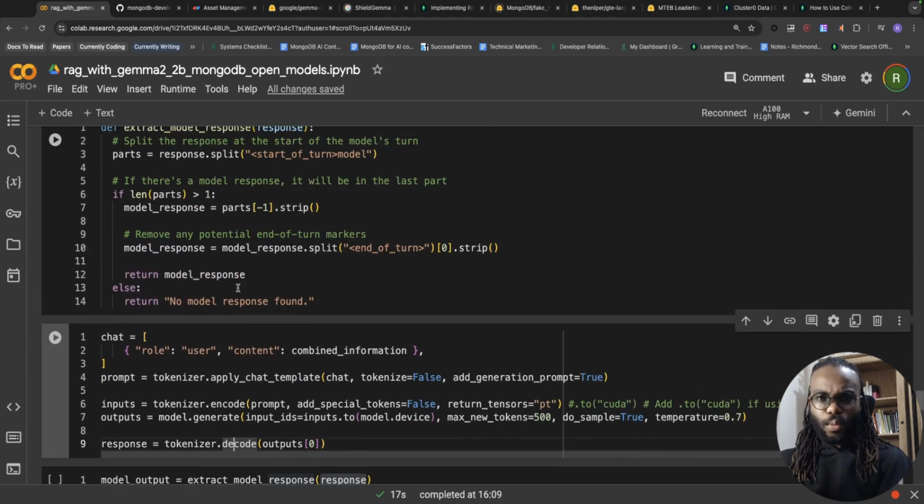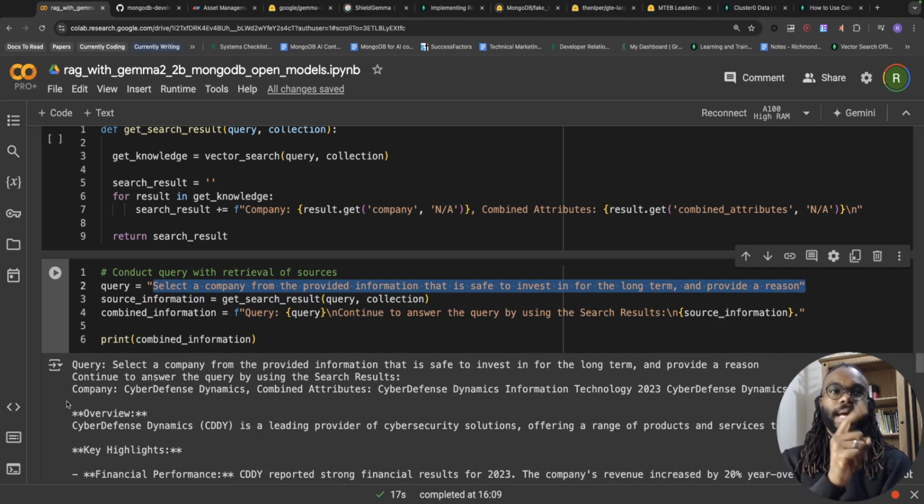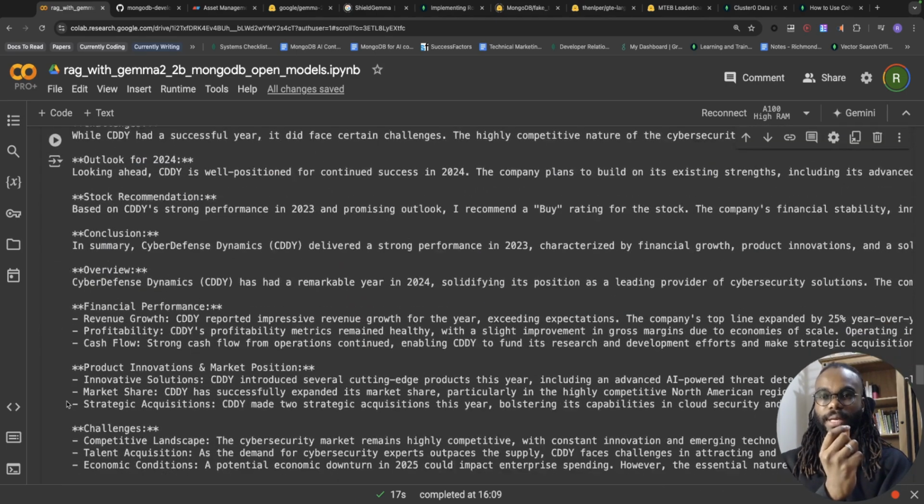So just to recap what the query was: select a company from the provided information that is safe to invest in for the long term, and provide a reason. So out of the two companies that we returned, Gemma is going to select one, and it's going to give us a reason for us to invest.